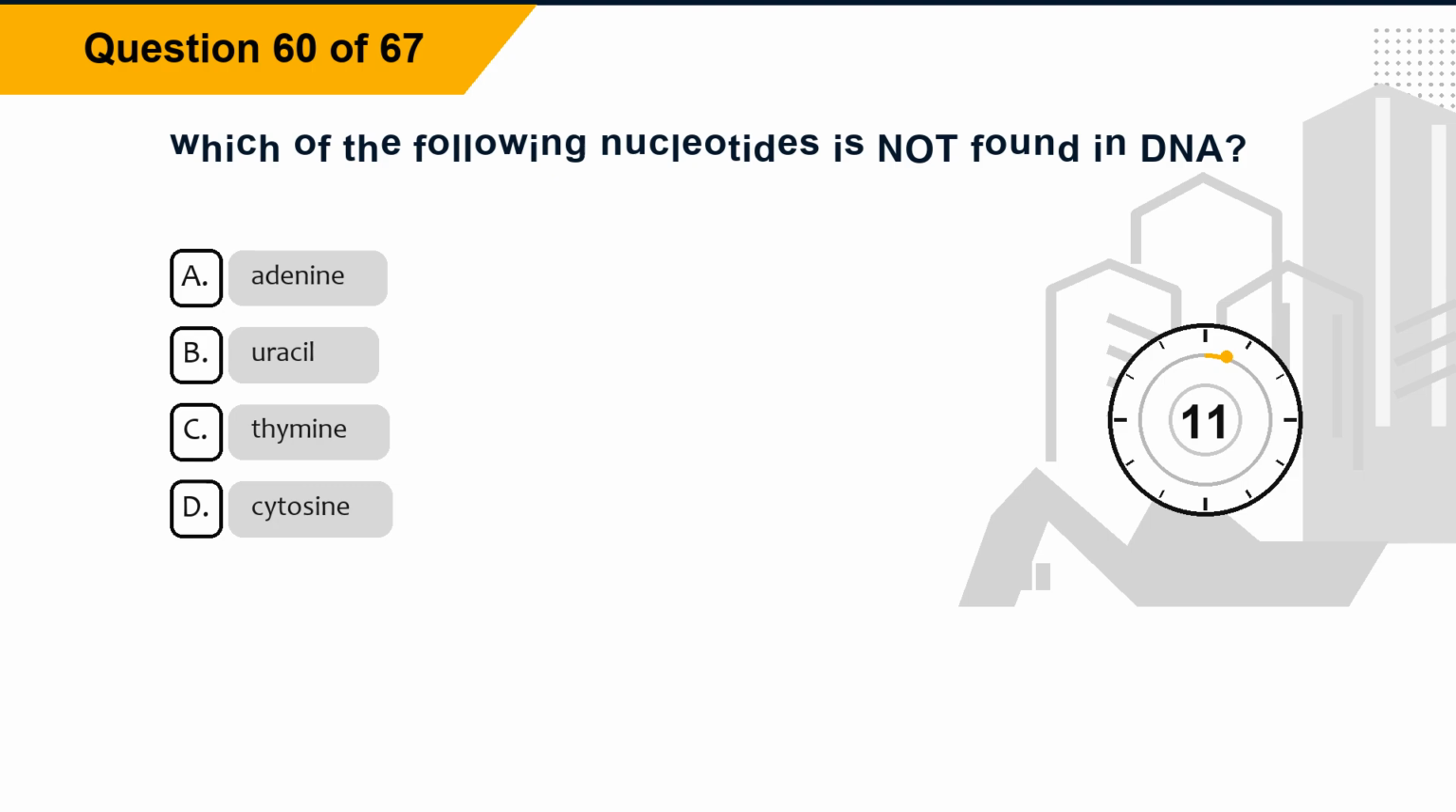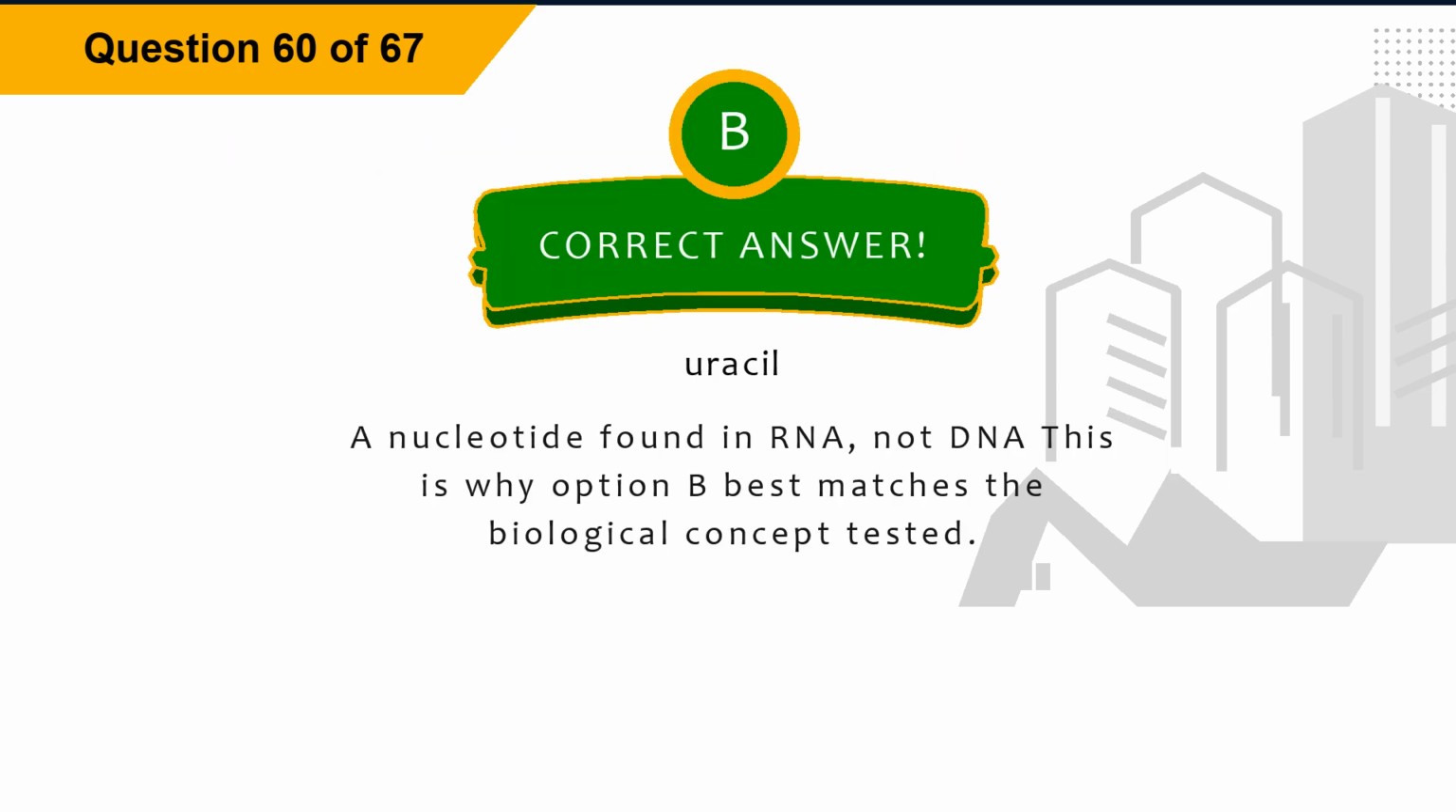Question 60. Which of the following nucleotides is not found in DNA? Option A, adenine. Option B, uracil. Option C, thymine. Option D, cytosine. The correct answer is option B, uracil. Explanation. Uracil is a nucleotide found in RNA, not DNA. This is why option B best matches the biological concept tested.